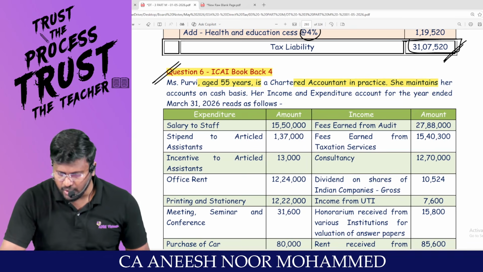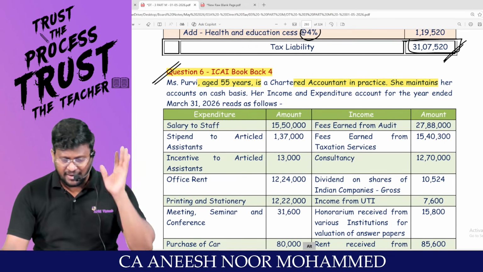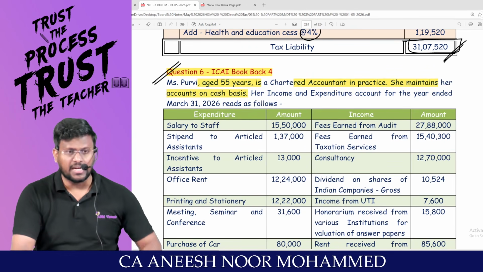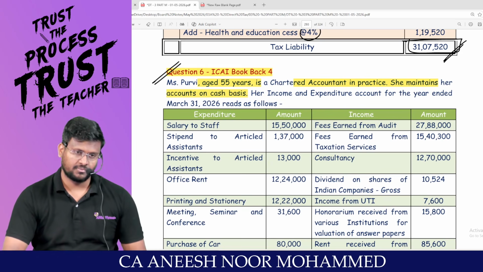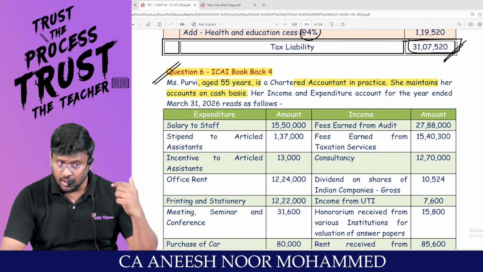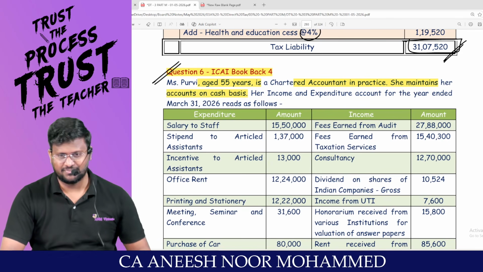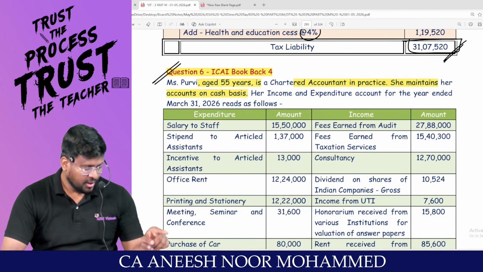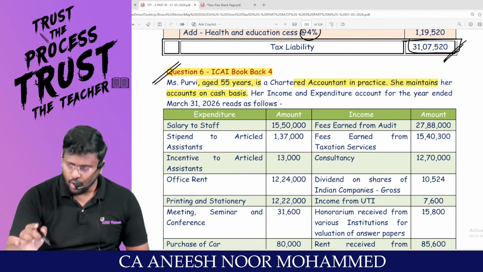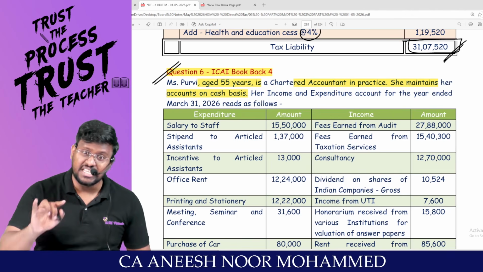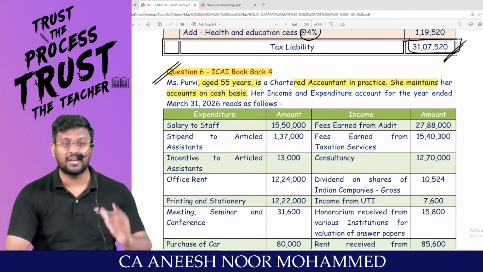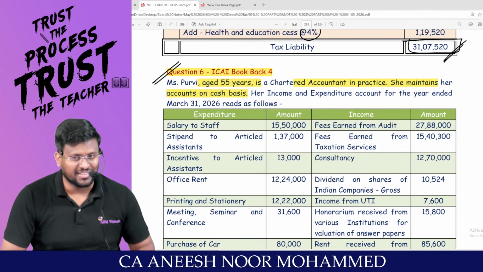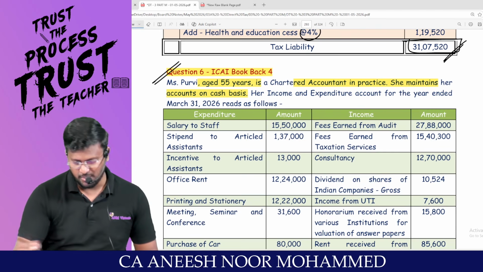She is a chartered accountant in practice. She maintains her accounts on cash basis. Under PGBP, it is allowed. Sir, under salary, it is due or receipt, whichever is earlier. That means accrual basis. Under IFHP, sir, expected rent or actual rent received or receivable, whichever is higher. That means accrual basis. PGBP, nothing like that. You can maintain as per cash basis.